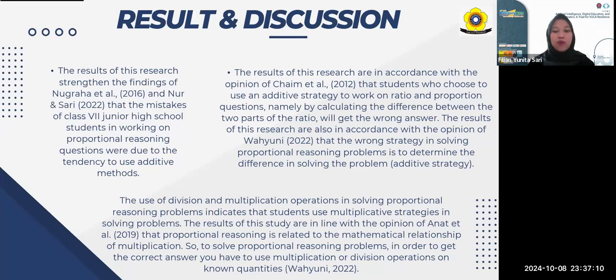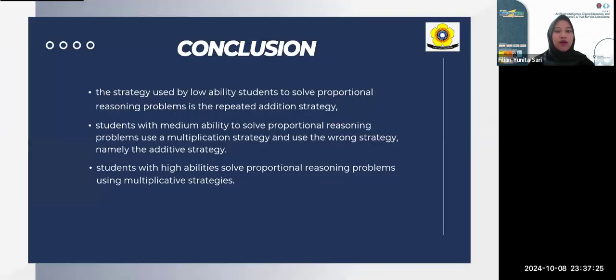So, to solve proportional reasoning problems, in order to get the correct answer, you have to use multiplication or division operations on quantities.